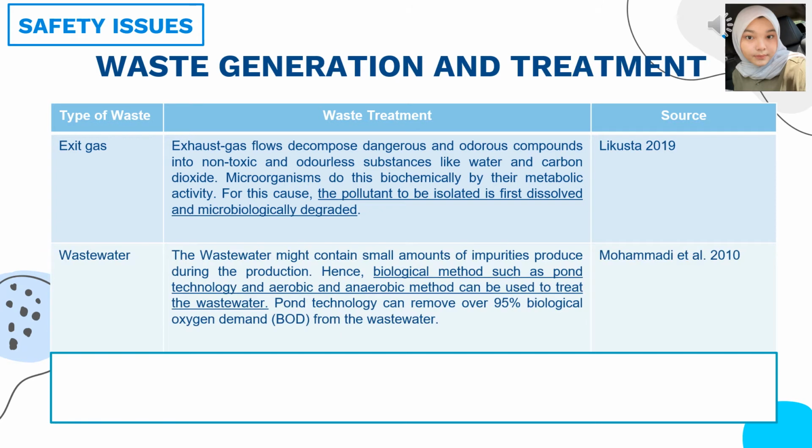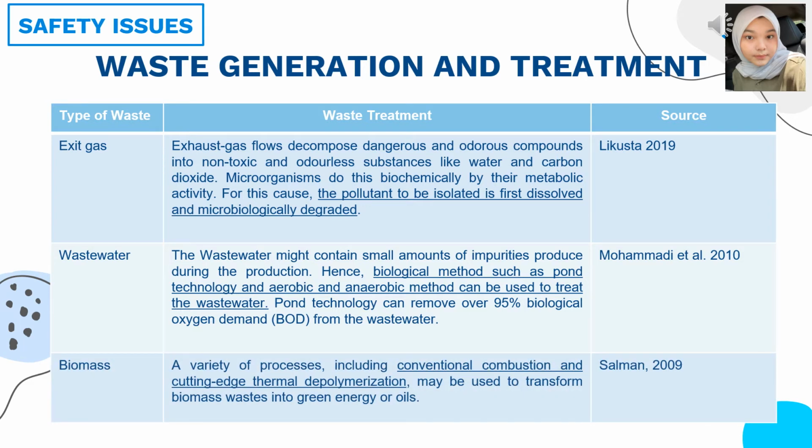For wastewater, the waste treatment is biological methods such as pond technology and anaerobic methods that can remove over 95% of the biological oxygen demand from the wastewater. For biomass, the waste treatment is conventional combustion and cutting-edge thermal depolymerization.